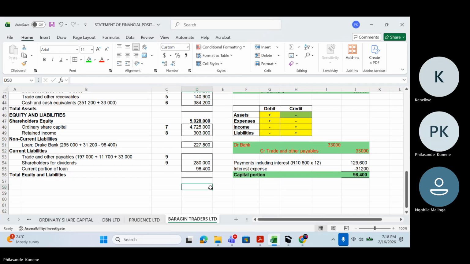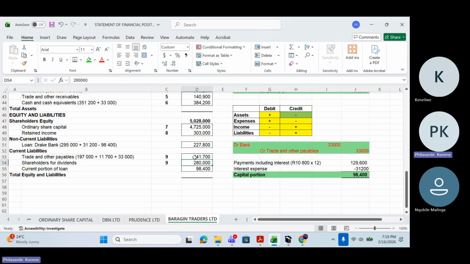Trade and other payables, how much are we getting there? 241,700.